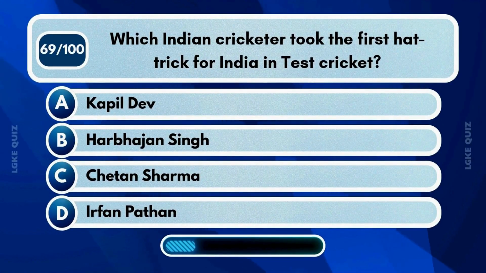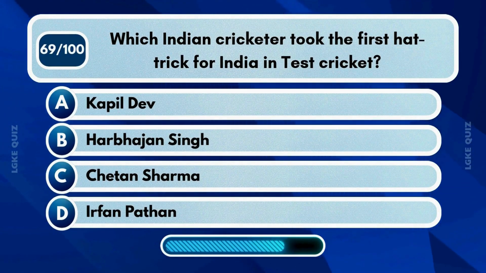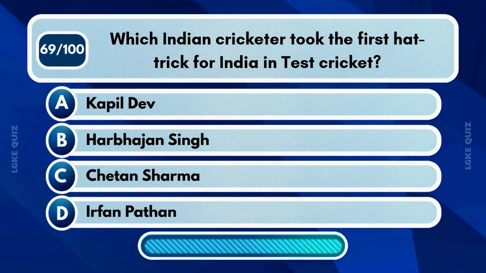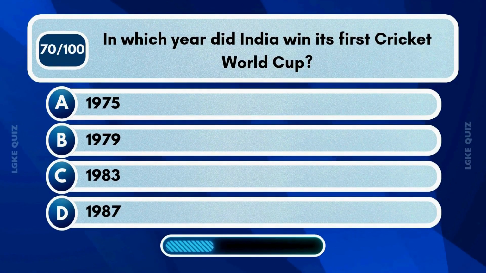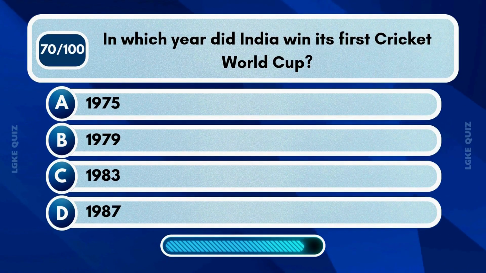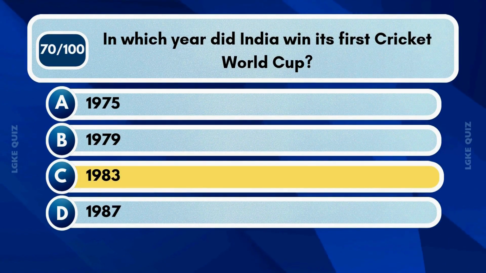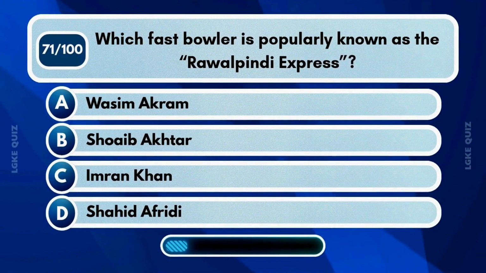Which Indian cricketer took the first hat-trick for India in Test cricket? In which year did India win its first Cricket World Cup? Which fast bowler is popularly known as the Rawalpindi Express?